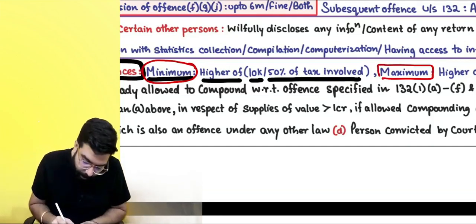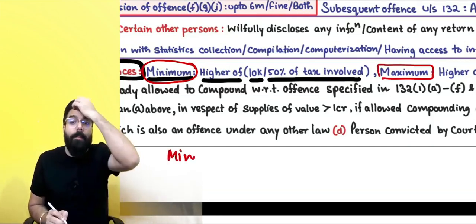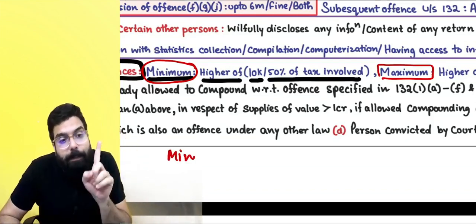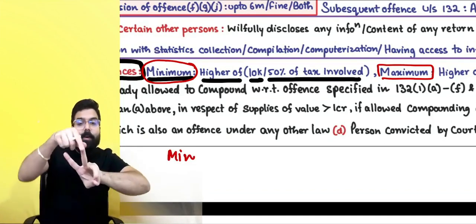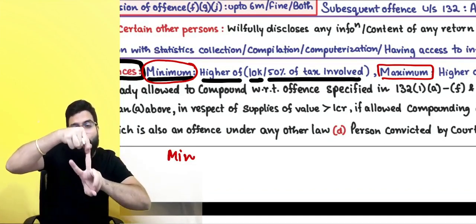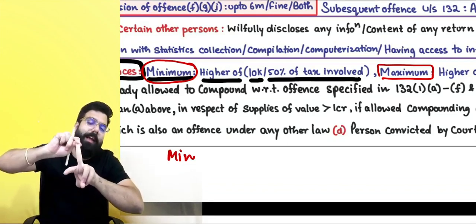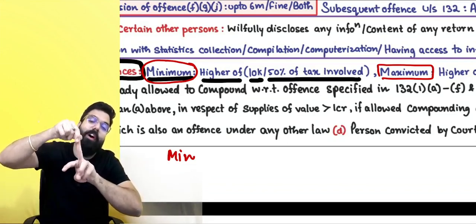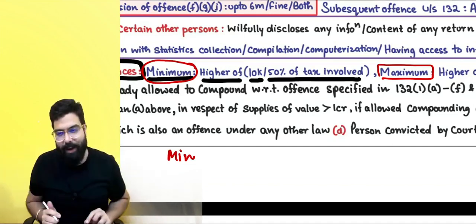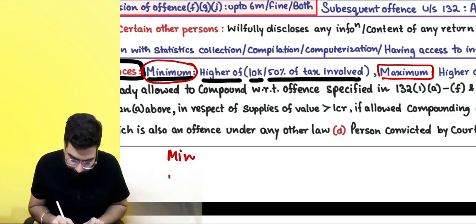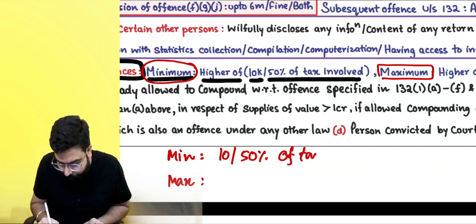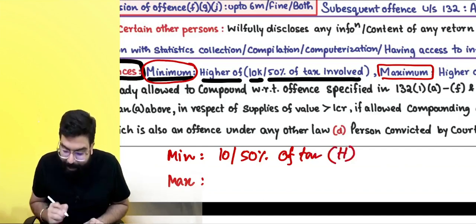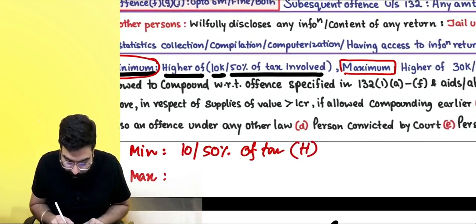Compounding means, for an offense penalty is there. Not to go to jail, you have to go ahead and pay fine in lieu of not going to jail. That is known as compounding fine, so that we don't send you to jail. Minimum and maximum is there. Minimum is 10,000 or 50% of the tax, whichever is higher. Maximum is, sir, into 3 you have to do.